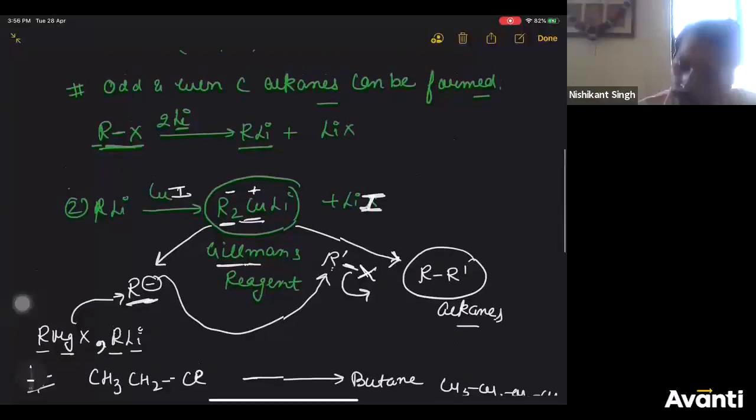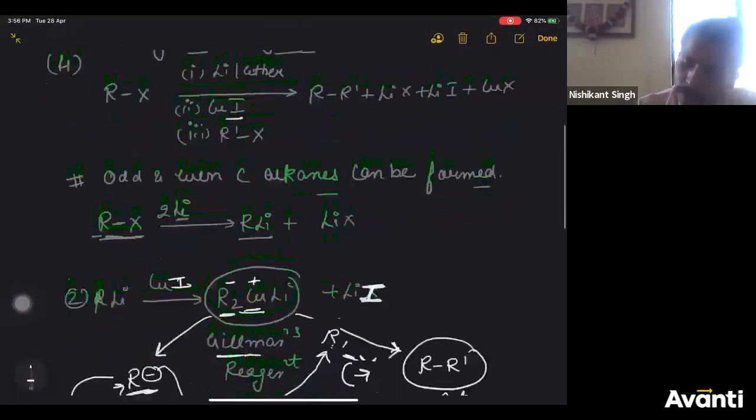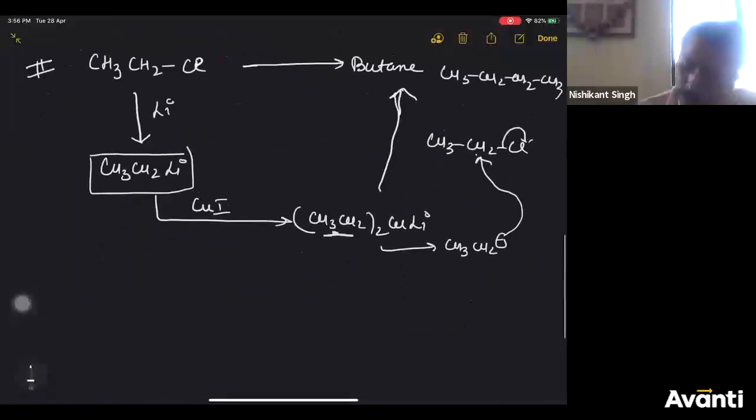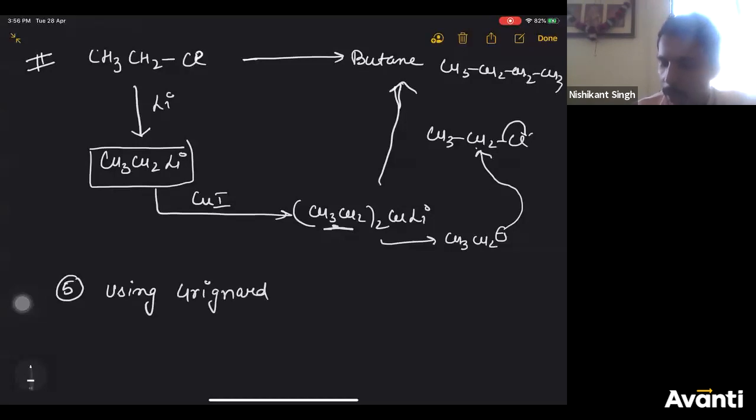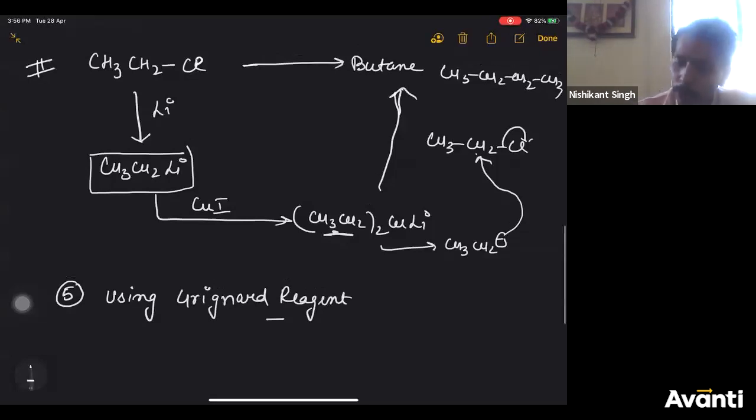Now this was your Corey-House synthesis, the fourth method. Now the fifth method is using Grignard reagent. So preparation of alkanes from alkyl halide using Grignard reagent. Now before I go to Grignard reagent, let me tell you one more thing here.